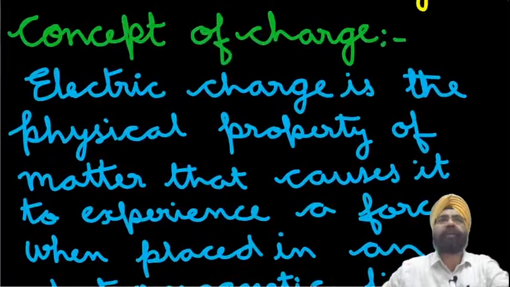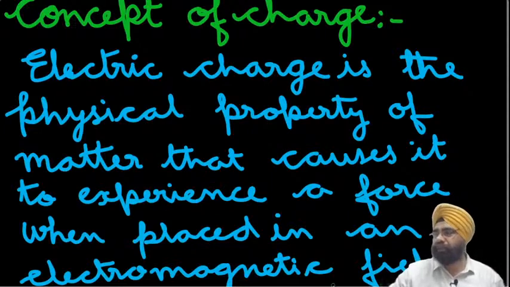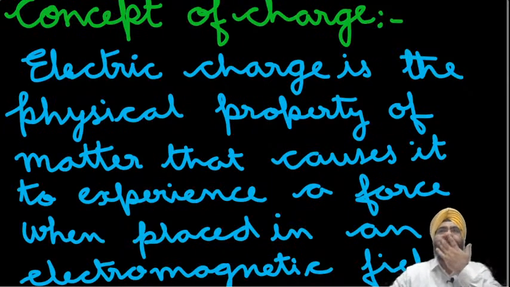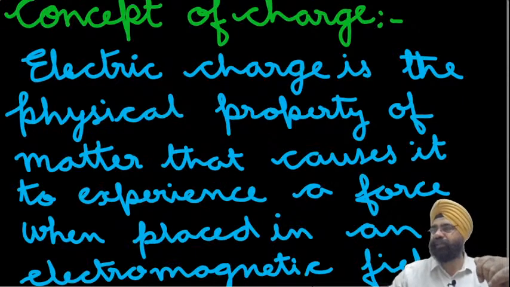We studied this in class 9. I myself have taught you this in the previous class. No? Chalo, we go now. I'll tell you and then we proceed. Now what's charge? Electric charge is the physical property of matter. Charge exerts a force when, very nice, correct Shingarika. That's what I have also written. Shingarika also writes the same thing. She says that charge exerts a force when placed in an electromagnetic field.